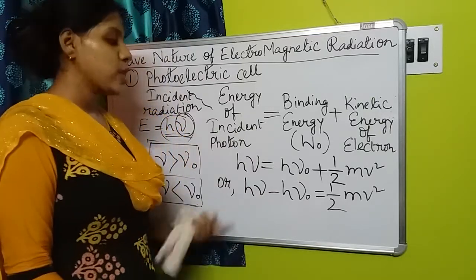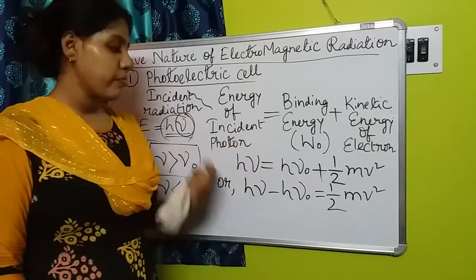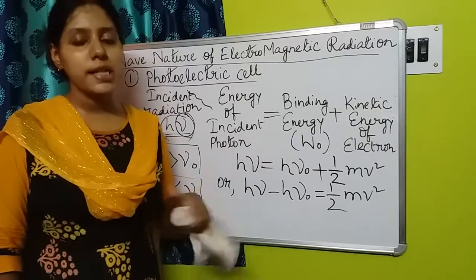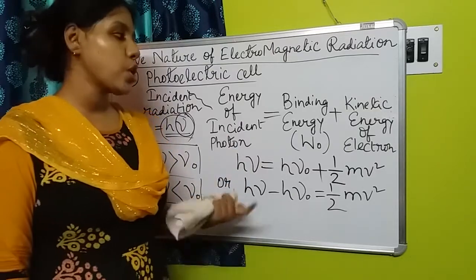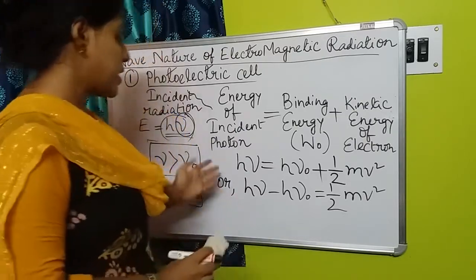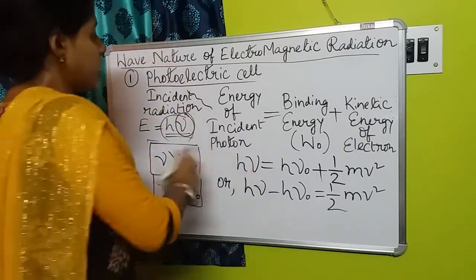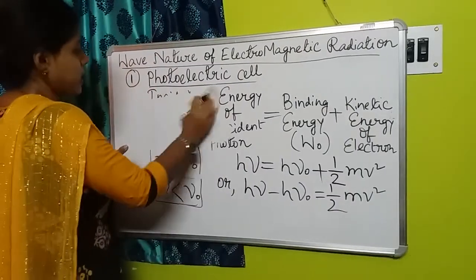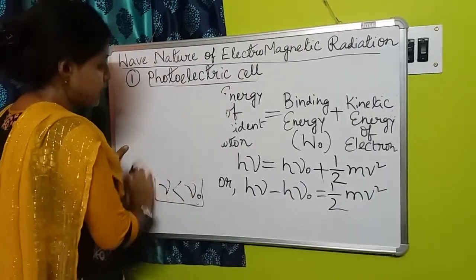So as we are not able to remove the electron from the metallic surface, electricity could not be generated in that case. So these are the two things that we are using in the photoelectric cell.